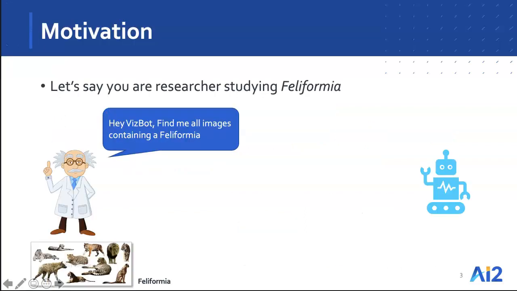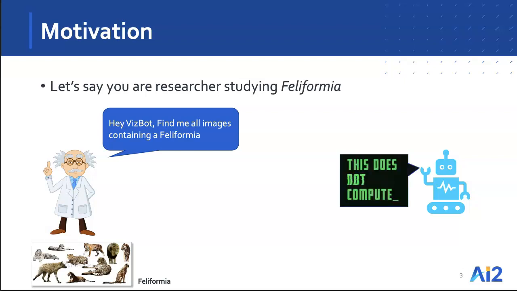So before going into the details of the paper, let's consider this scenario. Say you're a researcher studying Feliformia, and you're interested in finding images containing the species of this suborder. So you go to your favorite visual QA bot, VisBot, and ask it to find you images containing Feliformia. Unfortunately, VisBot does not understand what Feliformia means and does not know how to answer your question.